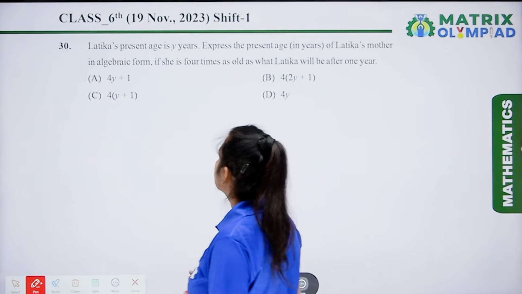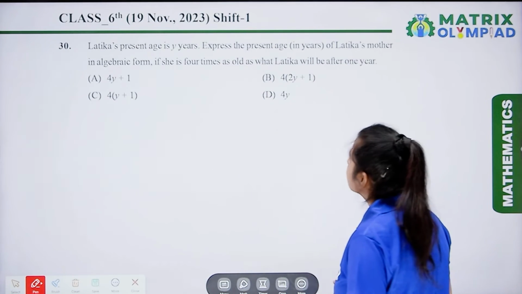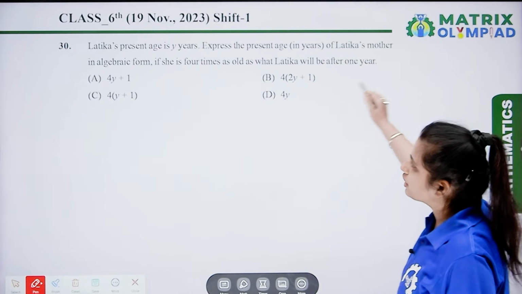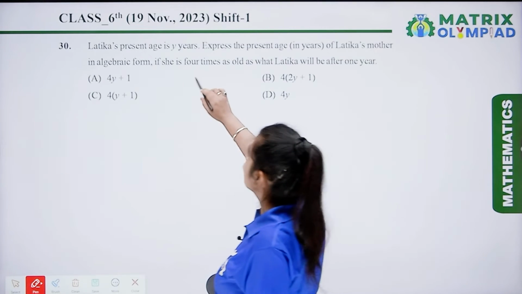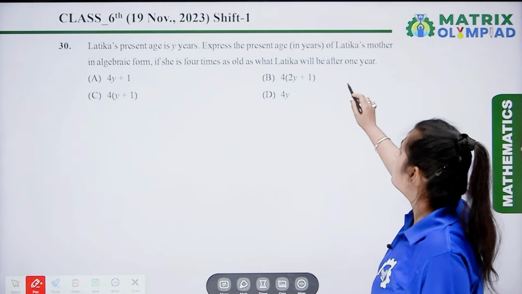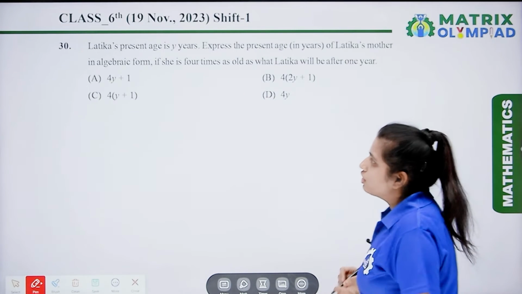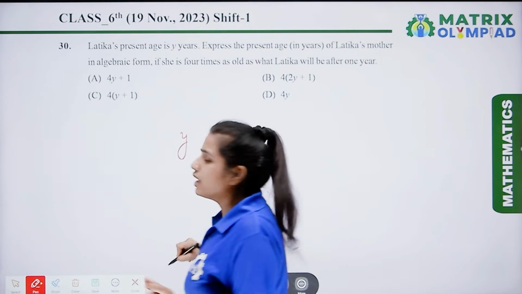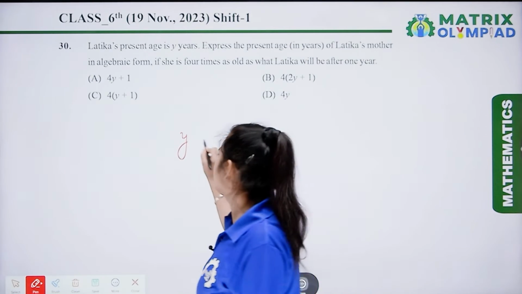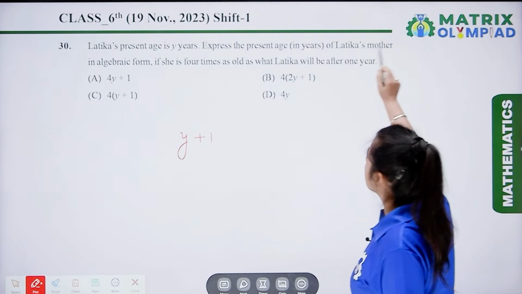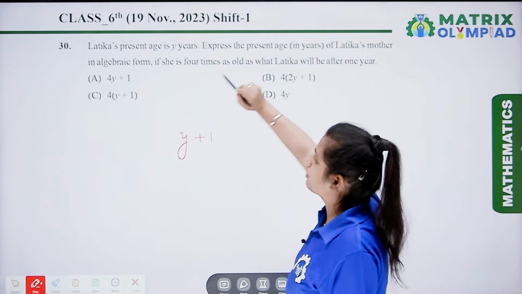Latika's present age is Y years. Express the present age in years of Latika's mother in algebraic form, if she is 4 times as old as what Latika will be after 1 year. So, if the age of Latika is Y, then after 1 year, the age of Latika is Y plus 1. Now, we have to find out Latika's mother's age in algebraic form.